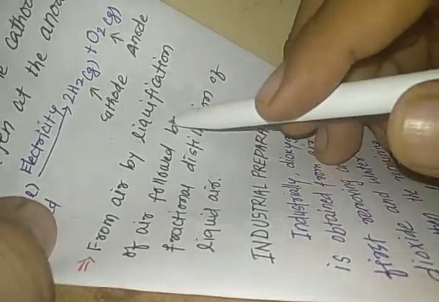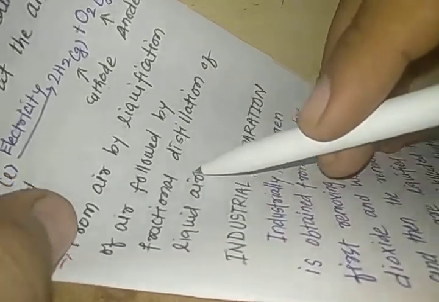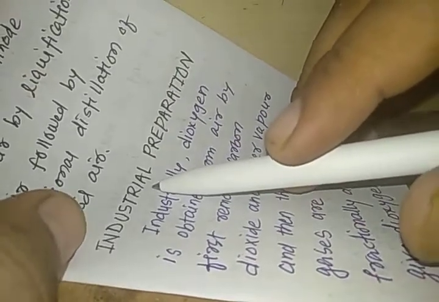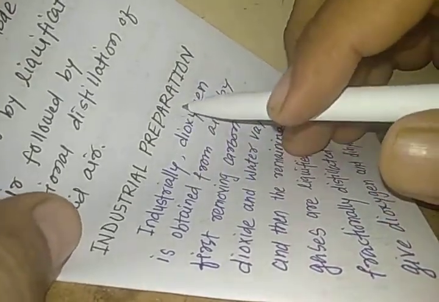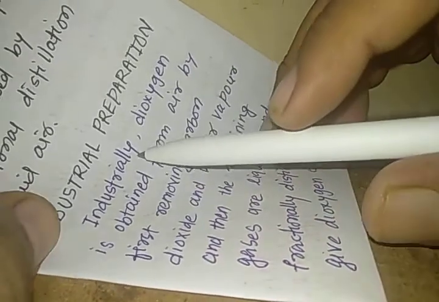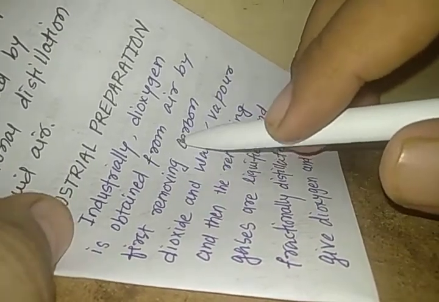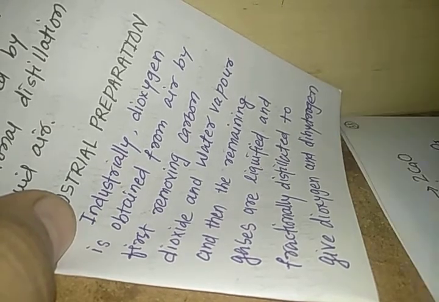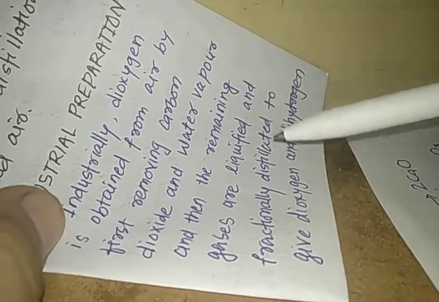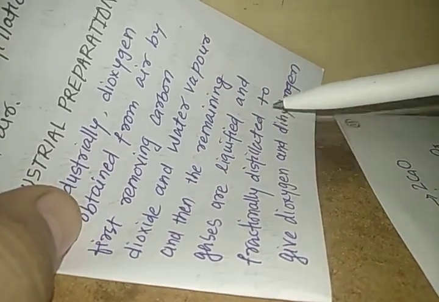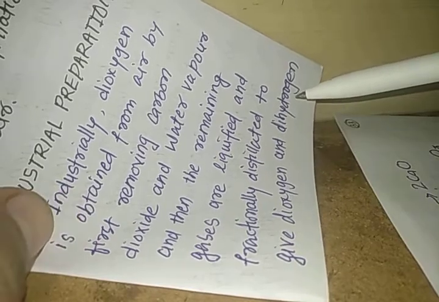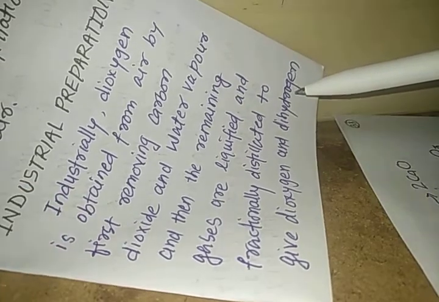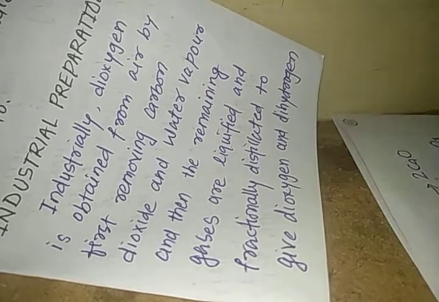From air, by liquefaction of air followed by fractional distillation of liquid air. So we are going to study the industrial preparation of oxygen. Industrially, dioxygen is obtained from air by first removing carbon dioxide and water vapor, and then the remaining gases are liquefied and fractionally distilled to give dioxygen and dinitrogen. So this is how we can prepare dioxygen.